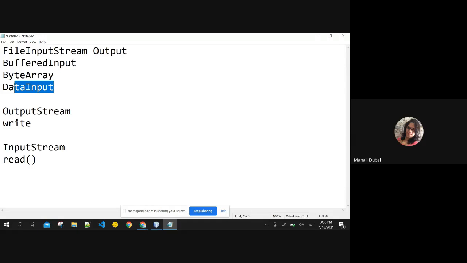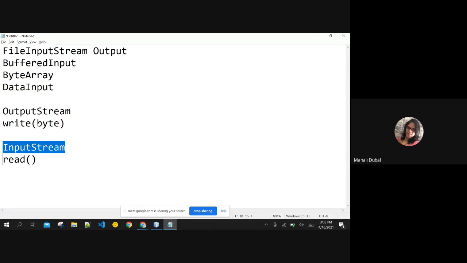That is very simple. With the write method, you can pass a byte variable and write that byte. You can write a single byte, or you can even write a byte array. And it is the same with read also. The read function reads the bytes from that stream, which is used for input stream.